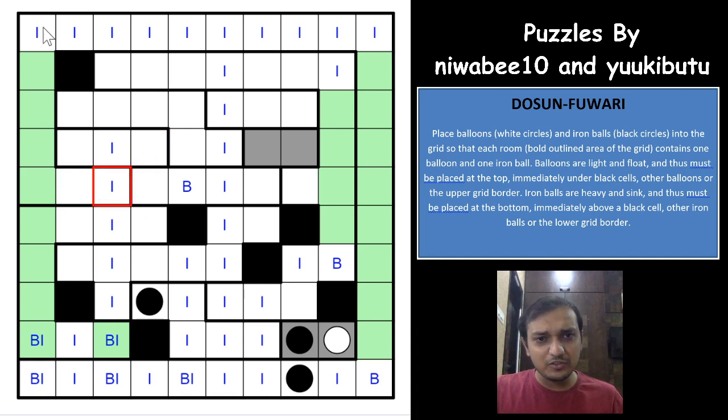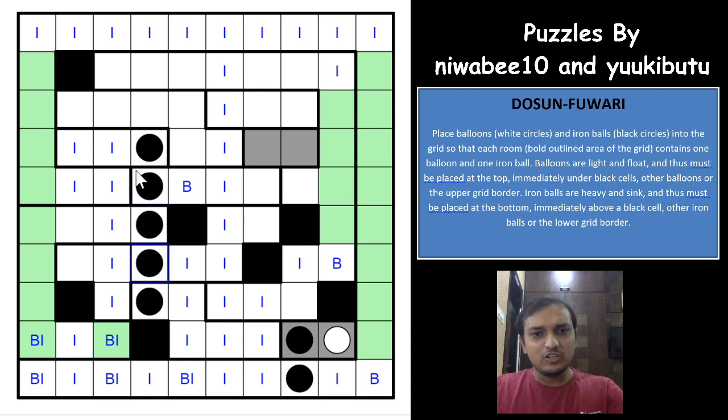So this is part of the same region, and you already have an iron ball here. So this cannot be an iron ball and this would have to be an iron ball. That is nice. So if you have an iron ball in between, all the cells below it till the black cell or the bottom edge of the grid will have to be iron balls, right?